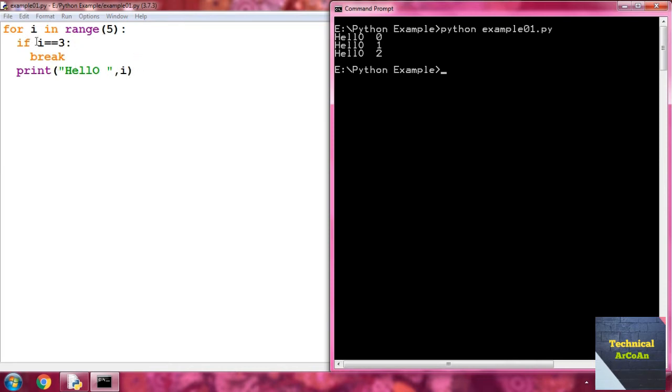And when i value is 3, now what happened? Check 3 equal 3, now it enters within the if block and executes this break statement, and this break statement terminates the loop without running the remaining code in the for loop. Okay, now another example, which is for the continue statement.